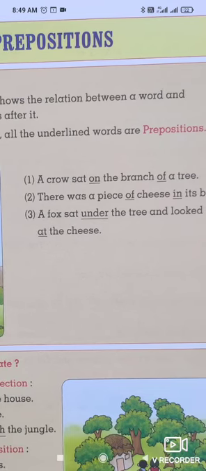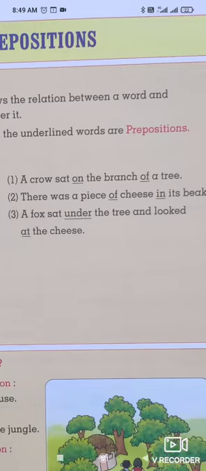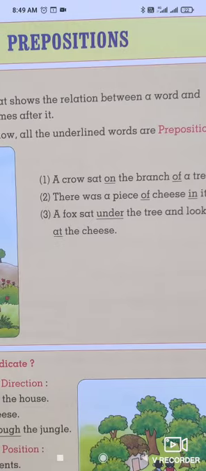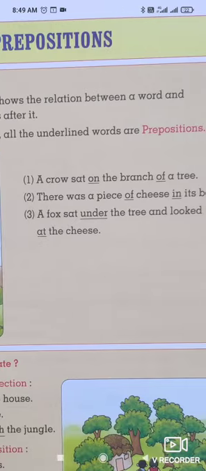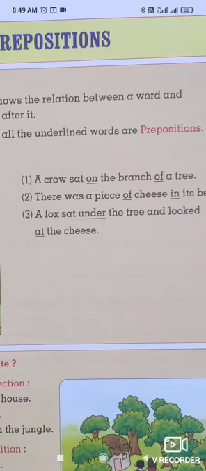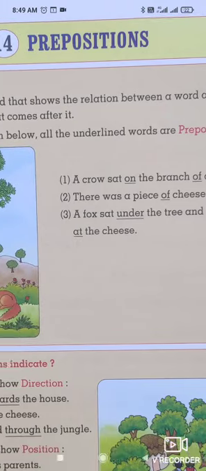Here on and of are the prepositions, and after that, the branch and a tree. This branch and tree are nouns.